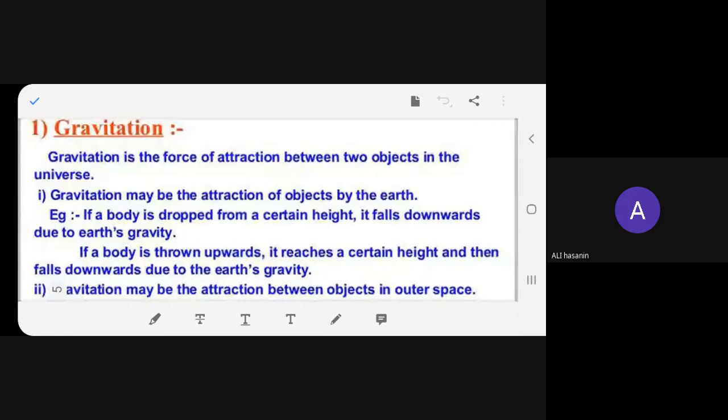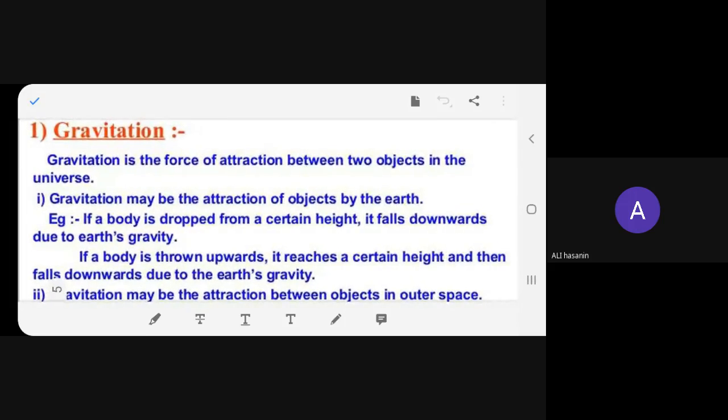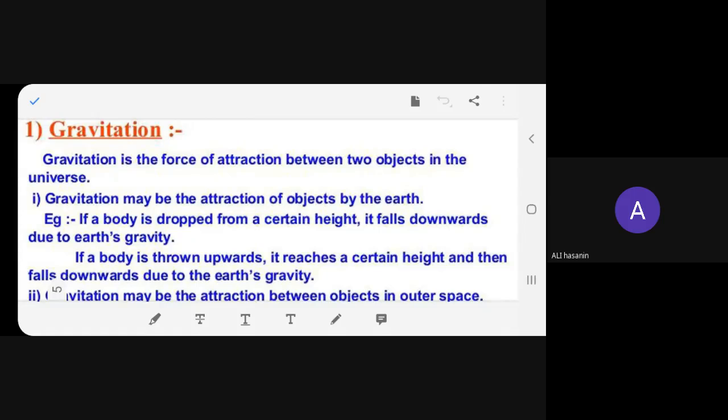I may be having different types of slides for the same matter, just for revision purposes I've kept it. So don't mind if I'm repeating it again and again. Yes, start.